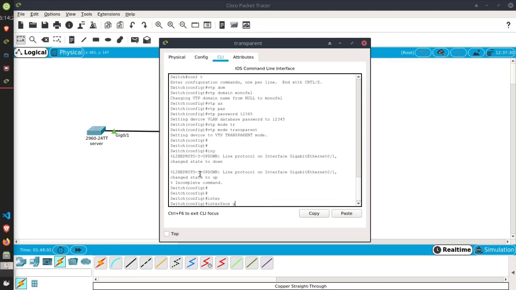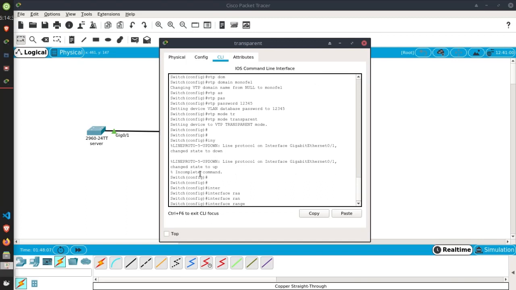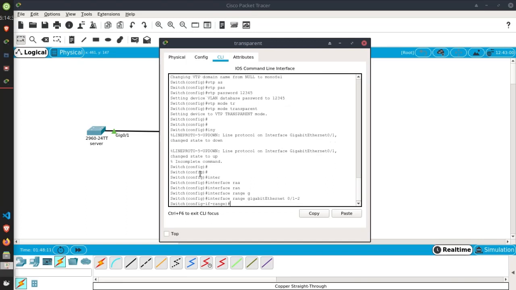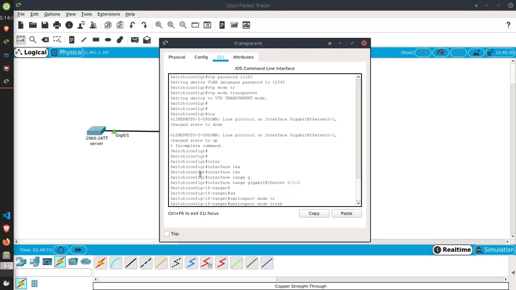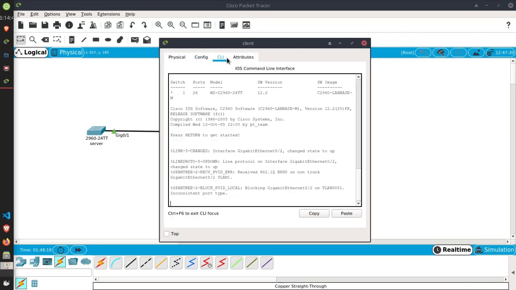Interface range gigabit Ethernet 0/1 and 0/2, switchport mode trunk. We are done here. Now look at the clients.